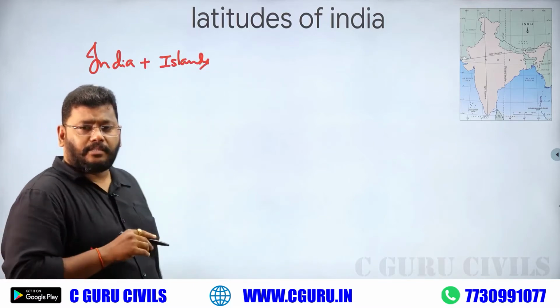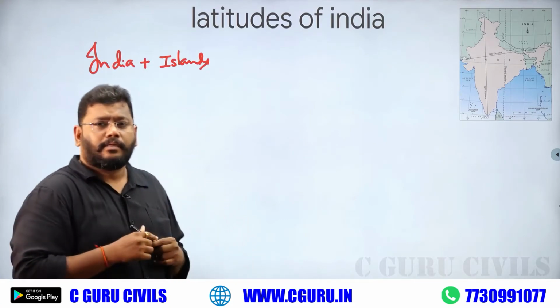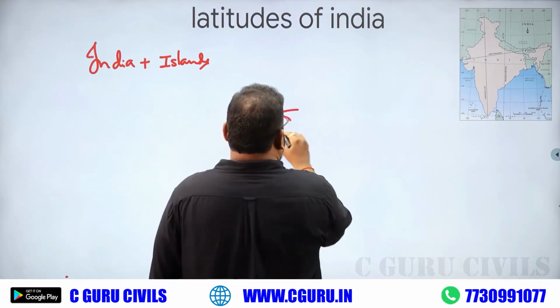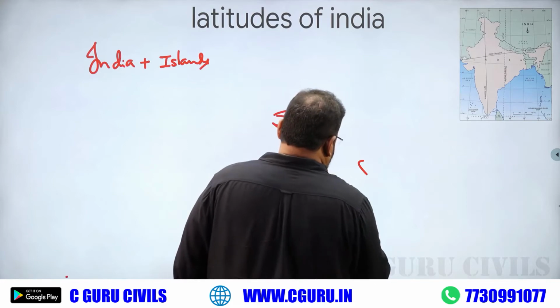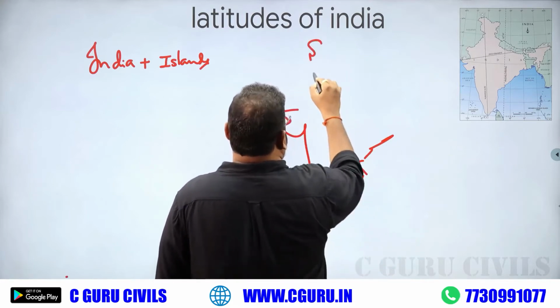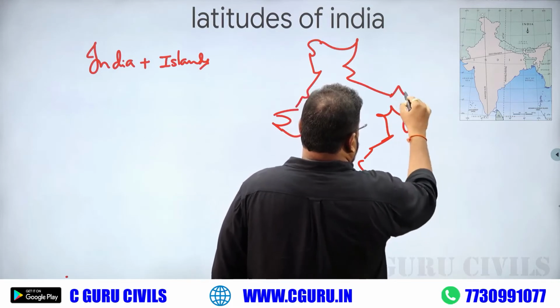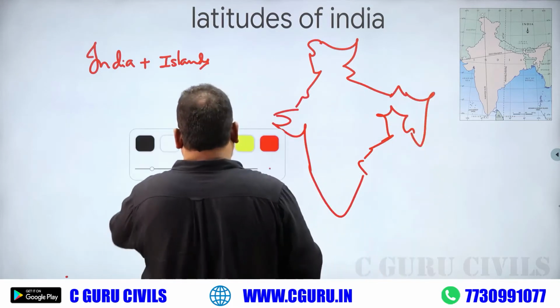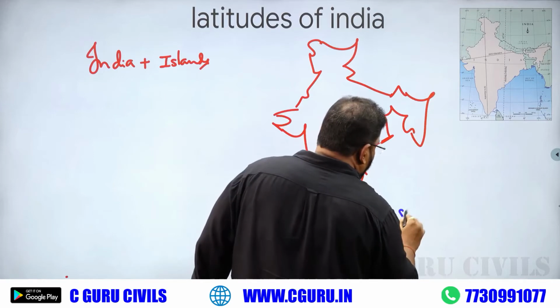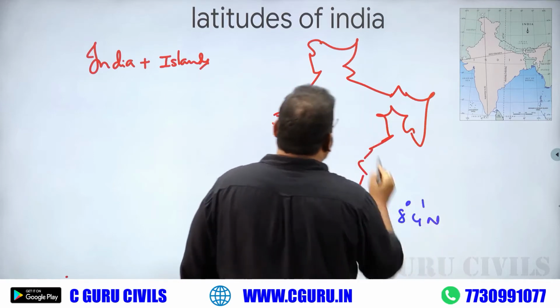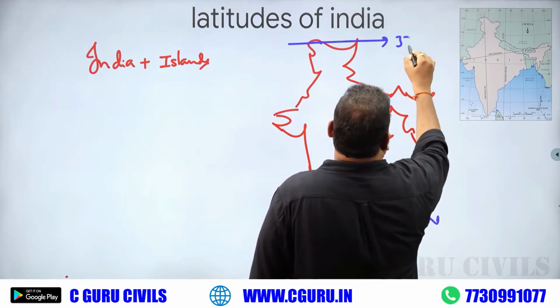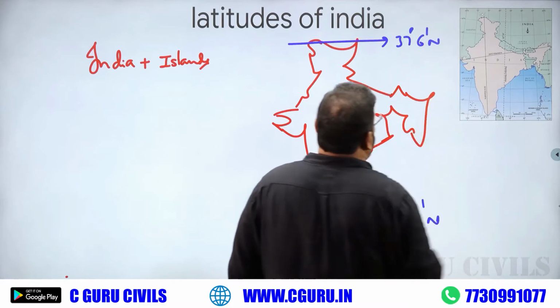India plus islands. What is this? Actually, we discuss only the Indian mainland. See this one, 8 degree 4 north, 37 6 minutes north.